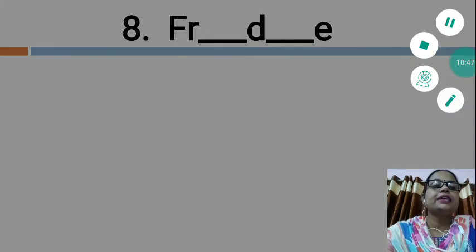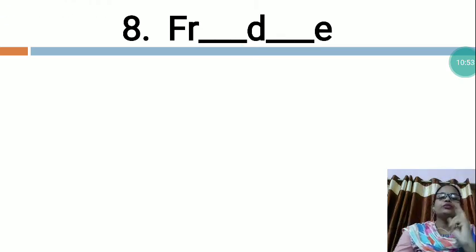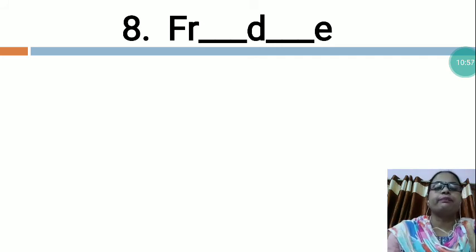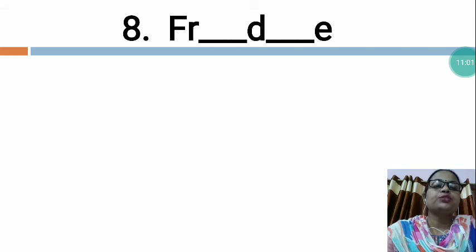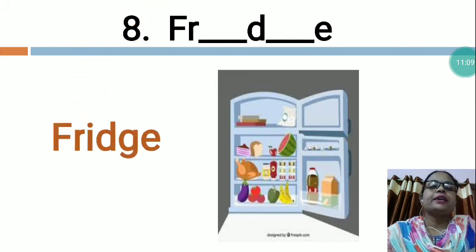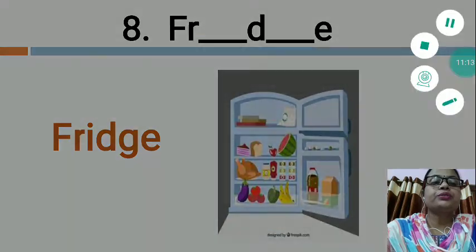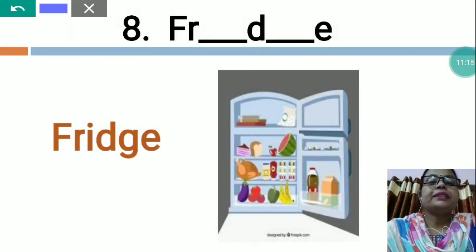Now the next is F R dash D dash E. So in this word also two letters are missing, and we will have to fill these two letters at the proper place, and then we will have to complete this word. So now I would like to give you the clue. Yes, you can see. What is this, dear students? This is fridge. F, R, I, D, G, E. So, students, we will write